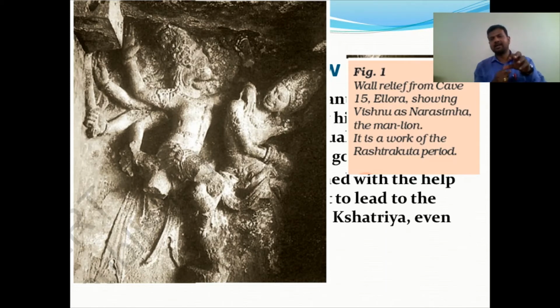Where was it done? It was done in the Ellora caves, in cave 15. There are many caves. Do you know the story of Hiranyakashipu and Narasimha's war? To kill Hiranyakashipu, this Narasimha avatar was derived. This is very important, dear children. The picture you are seeing is a contribution of the Rashtrakutas.